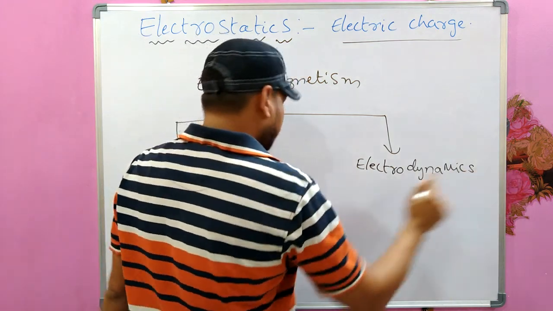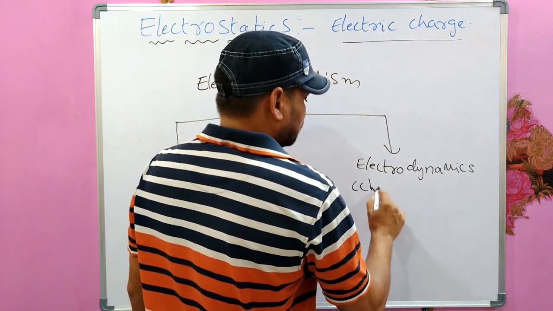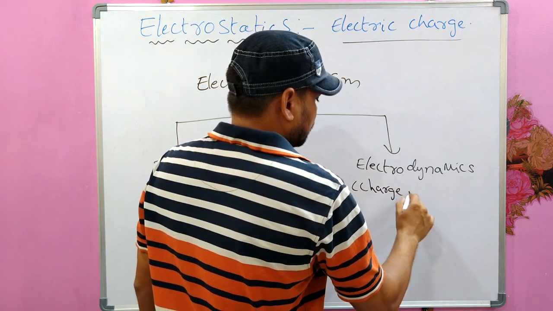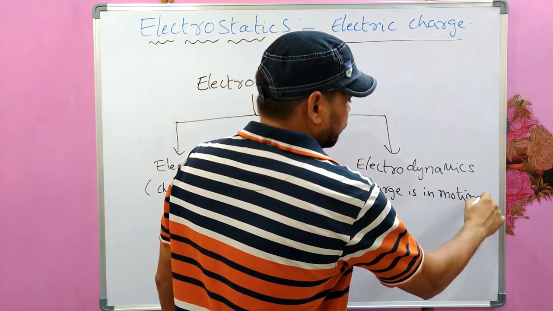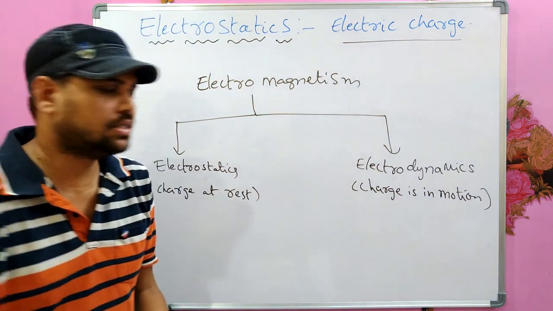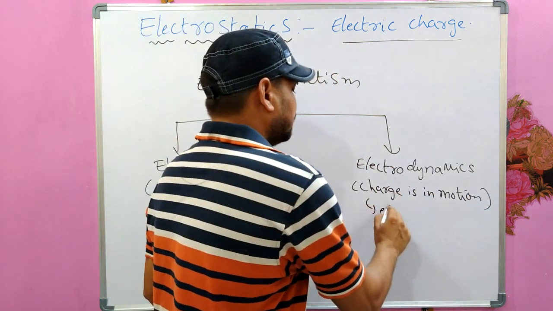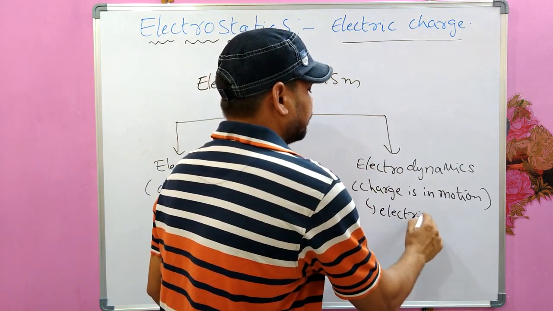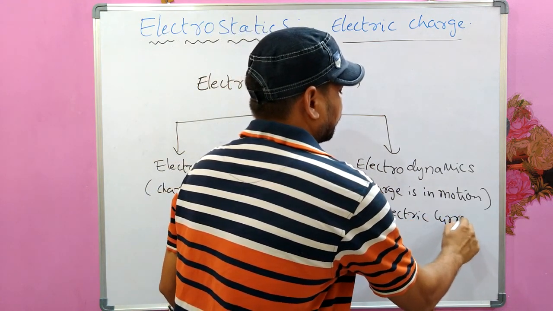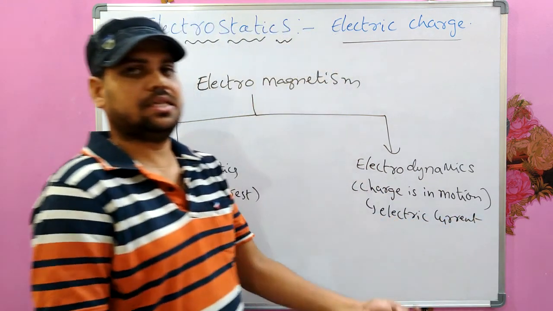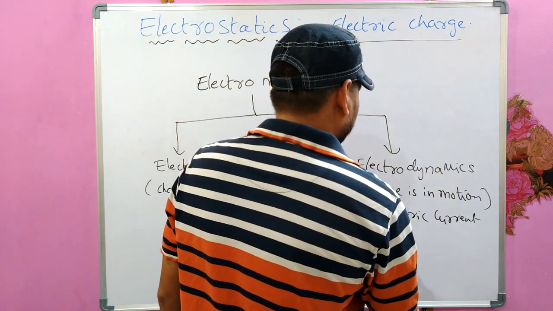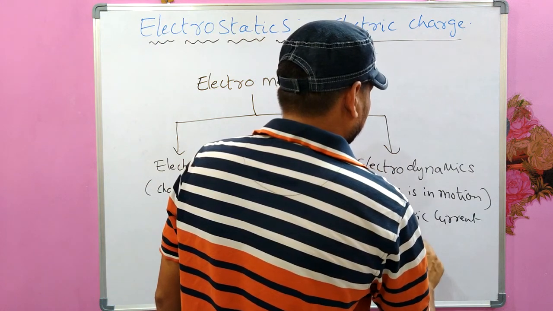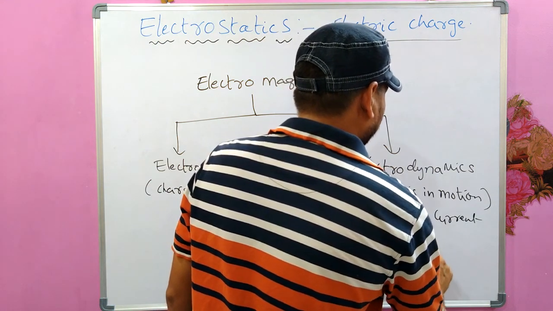And in electrodynamics, the charge is in motion, moving charges. The charge in motion means it is electric current. Current is nothing but flow of charge, which produces a magnetic field. So we call it magnetism.